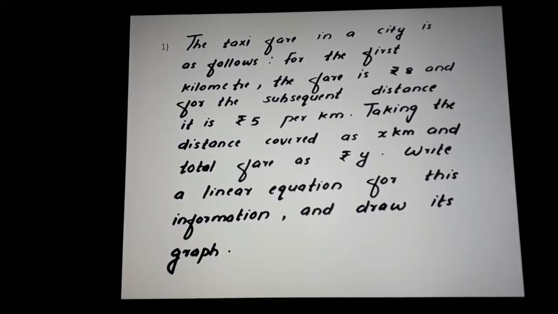First question. The taxi fare in a city is as follows. For the first kilometer the fare is ₹8 and for the subsequent distance it is ₹5 per kilometer. Taking distance covered as x kilometer and total fare as ₹y, write a linear equation for this information and draw its graph.